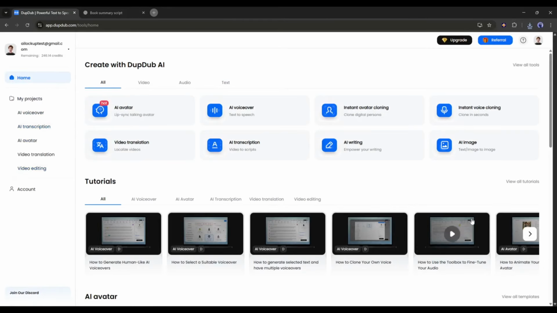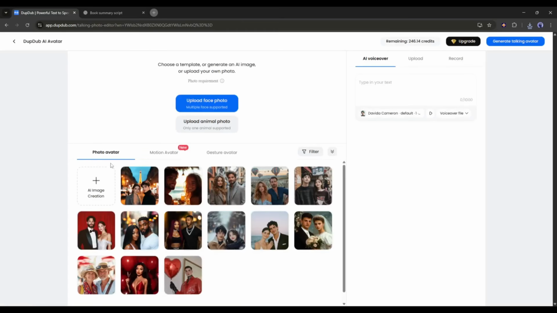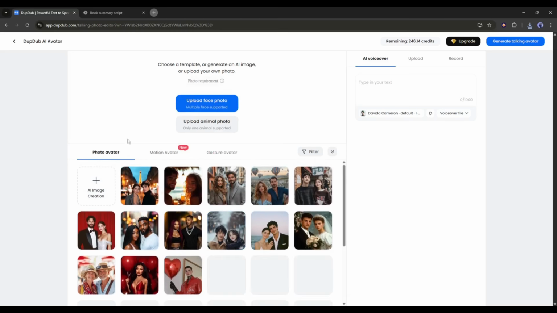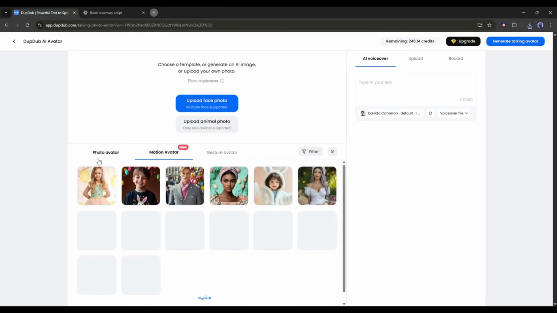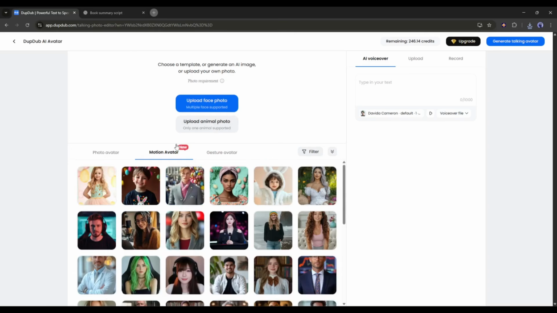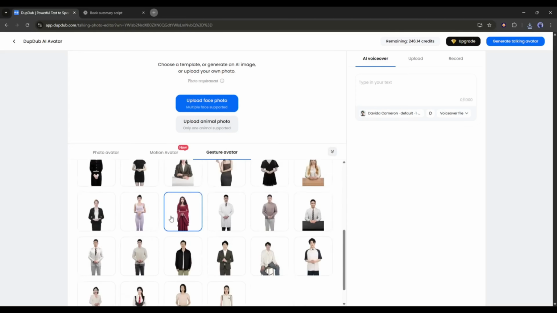To generate an avatar, select the AI avatar tool from the home page. This is the AI avatar video generator interface. Here, you will find three main options to create avatar videos. First, we have the photo avatar to turn any photo into a talking avatar. Then we have the motion avatar to create realistic avatar videos. And in the end, the gesture avatar for creating avatar videos with natural gestures.